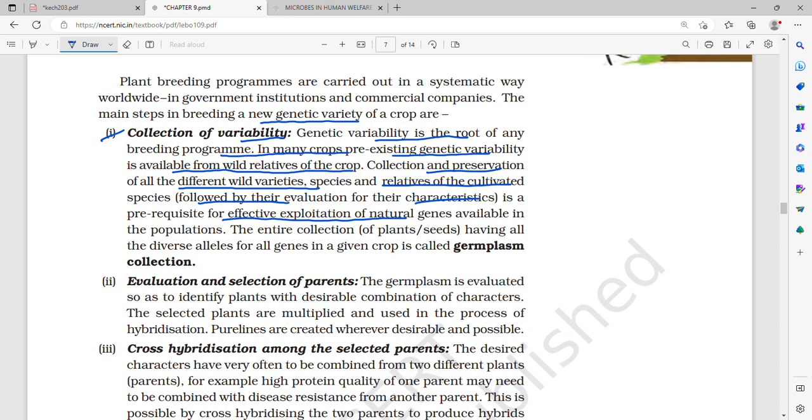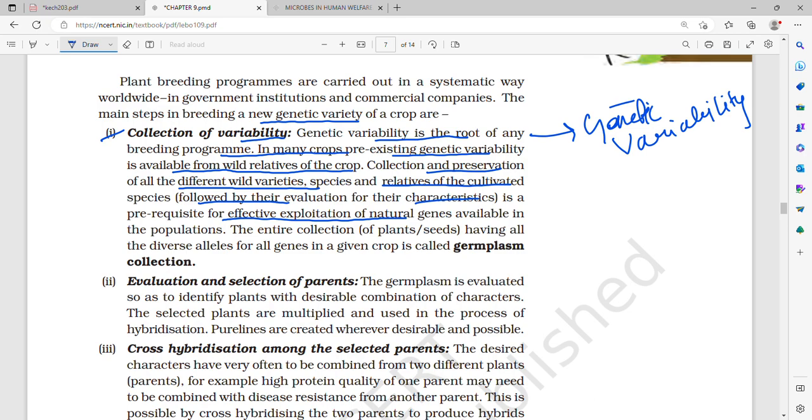Okay, so for any breeding program, what is the most important thing? For any breeding program, the most important thing is genetic variability. If we want all our further progeny to be different, that is, to be disease resistant. Let's say there is a plant whose progeny for many generations has been producing seeds, and the plants of its further progeny have all been diseased. That is, after 1 or 2 years, all of them are diseased or they die very fast.